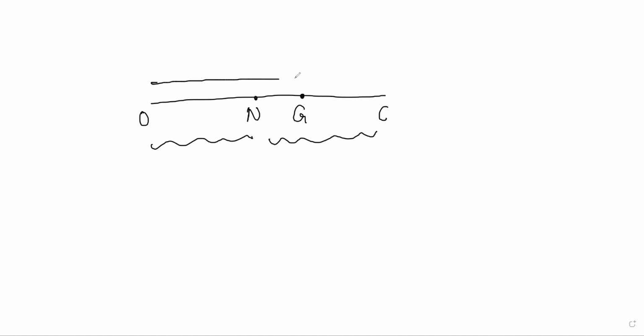The actual situation will be like this: O, N will be here, G will be here, and C will be here. And this is equal to this, right? And this part is 2x, and this part is x. Are you understanding?